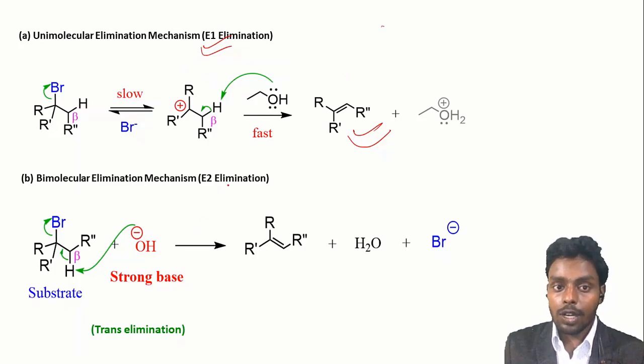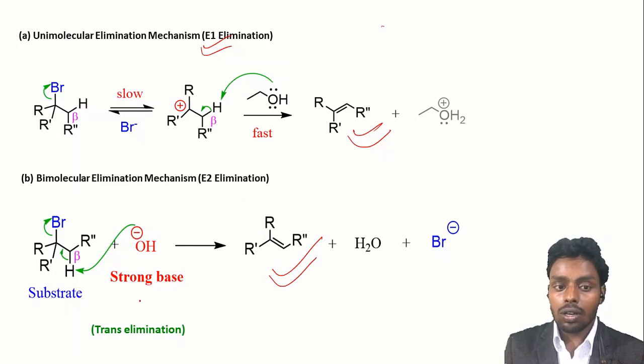The next is E2 elimination. E2 means bimolecular elimination. So the rate depends upon the concentration of substrate and the concentration of base. So in this reaction what happens? The base abstracts the proton and the leaving group leaves the system. These two processes take place simultaneously in a concerted manner so that this occurs in a single step and forms this alkene.